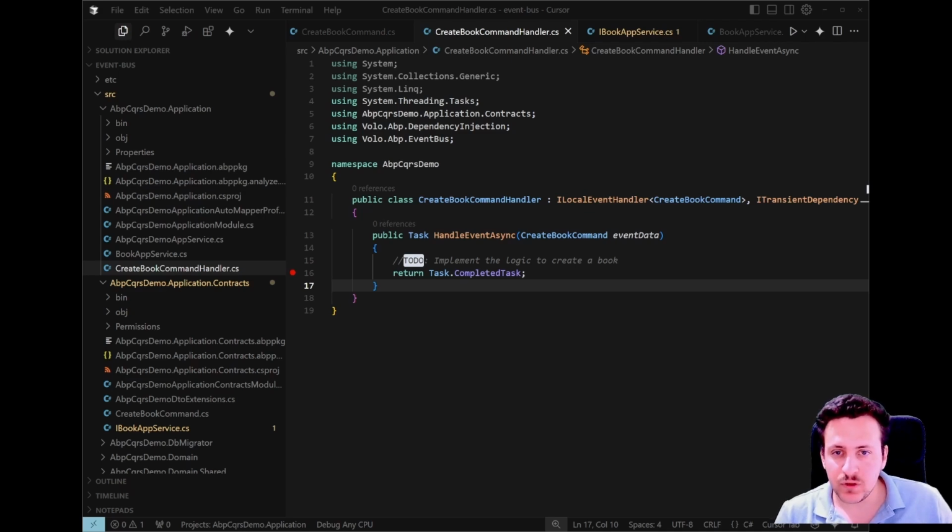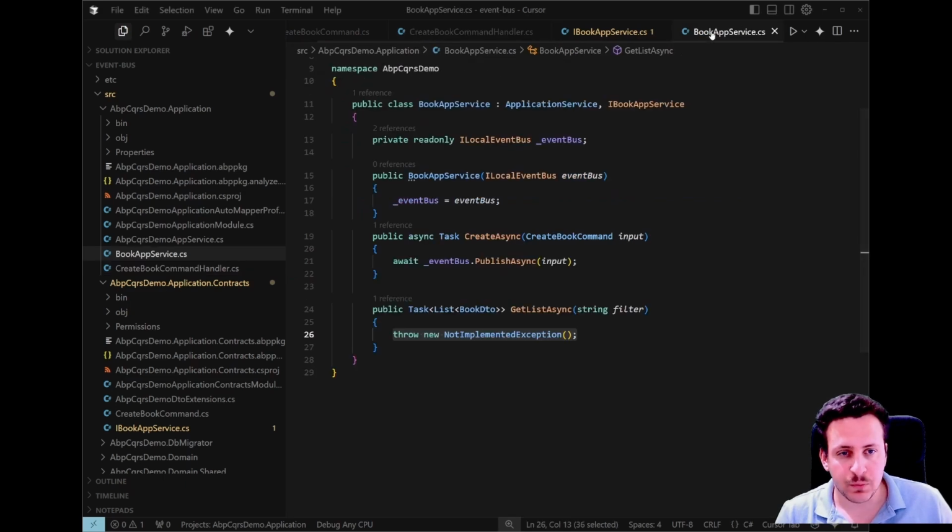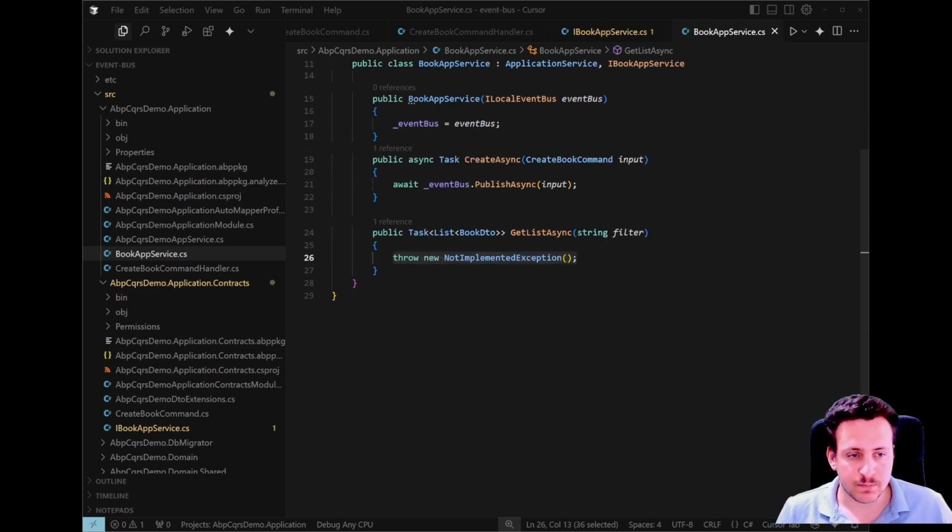And at that point, actually, one thing that we should keep in mind is that if we open our BookAppService, then you will notice that we only publish the related command through the ILocalEventBus service. But in our query, since ABP's ILocalEventBus PublishAsync method is a fire and forget style method, there is no return type.